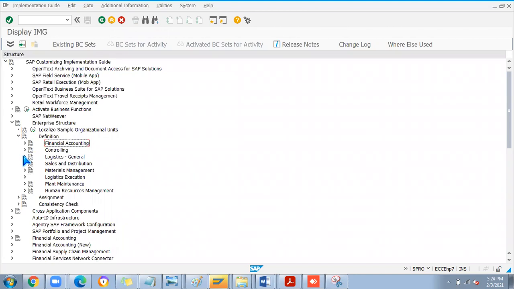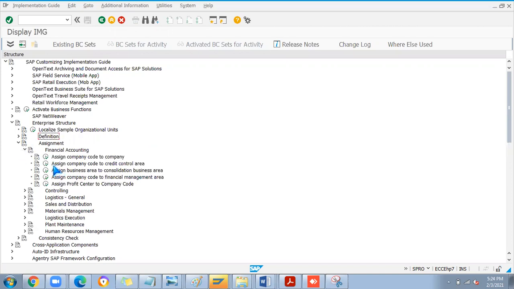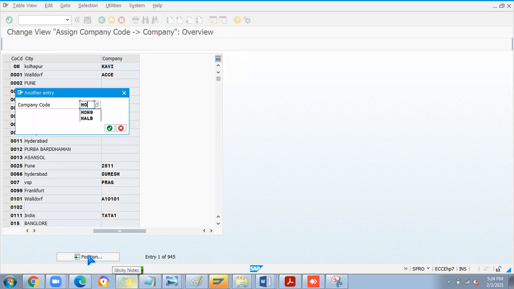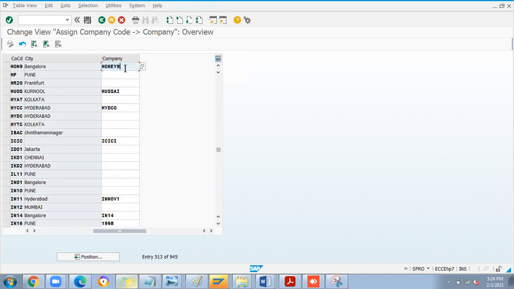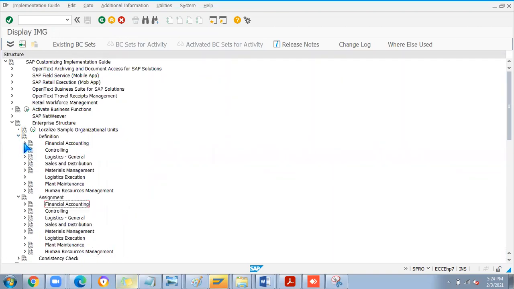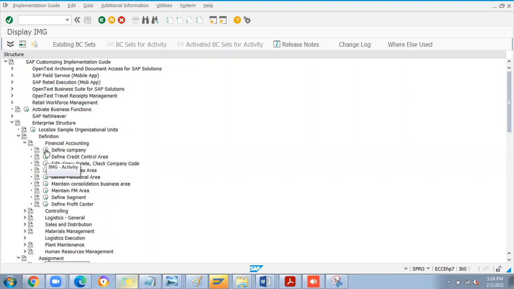Let's try it. I'll go to assignment. Same check, same process. No, let me check what company name is linked with the company code. But how will it allow you to delete if the assignment is done? It should not allow, right? No, it will allow. Now it is allowing. Even if I assign all the process and finally someone deletes, it will allow the delete.